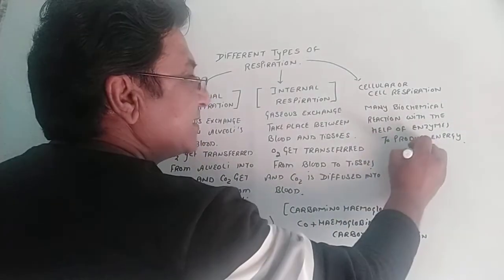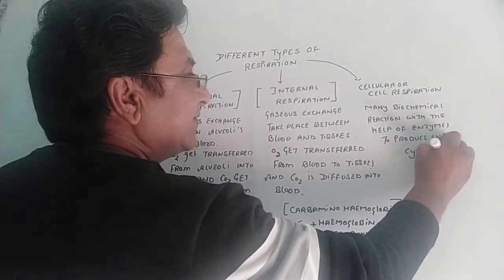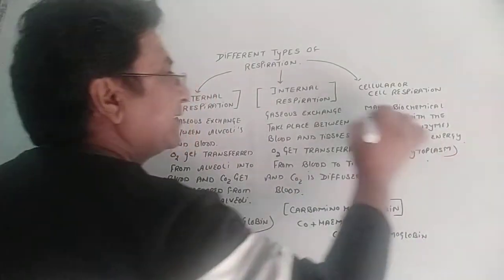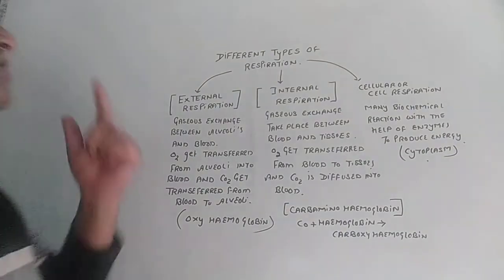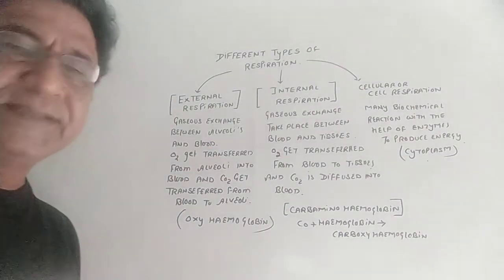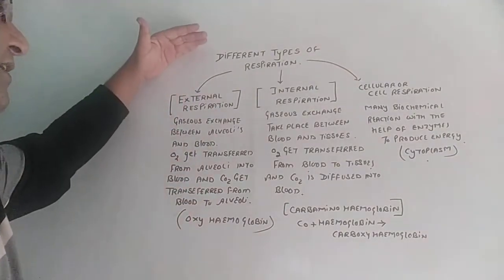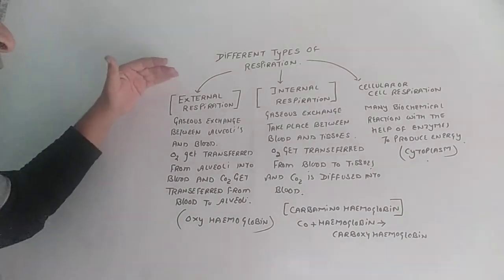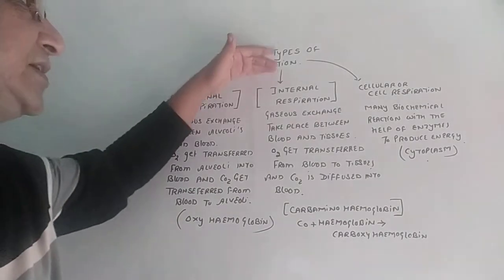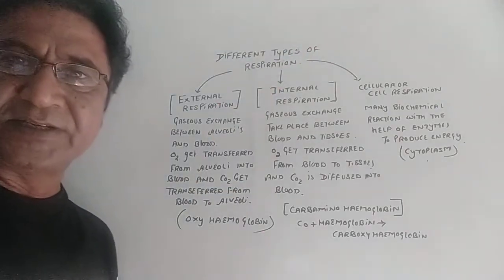It usually occurs in the cytoplasm of the cell. This is very important. So at what site different kinds of respirations are occurring? That way we can classify them into external respiration, internal respiration, and cellular respiration.